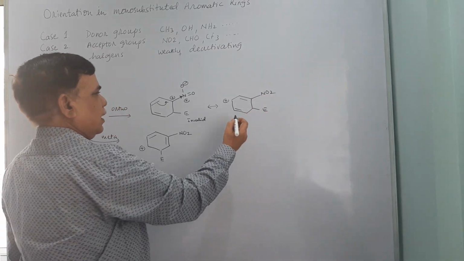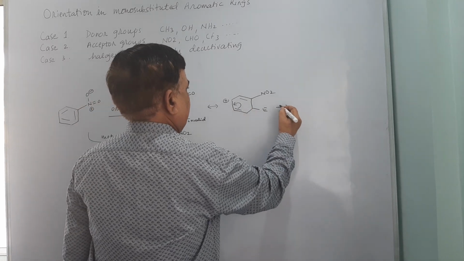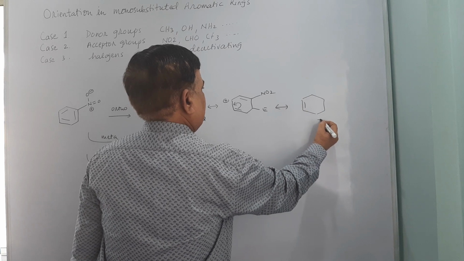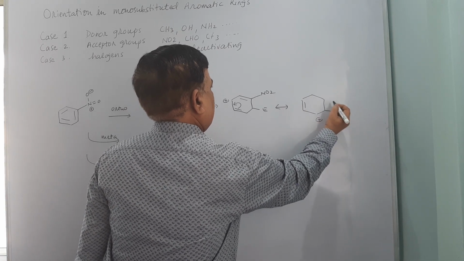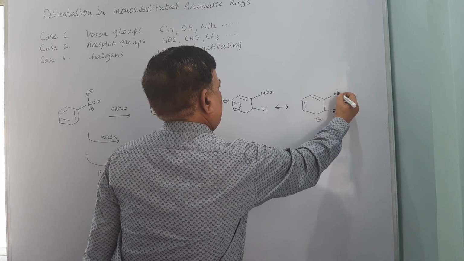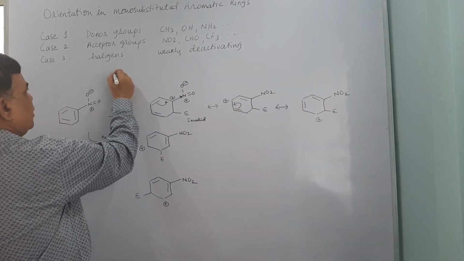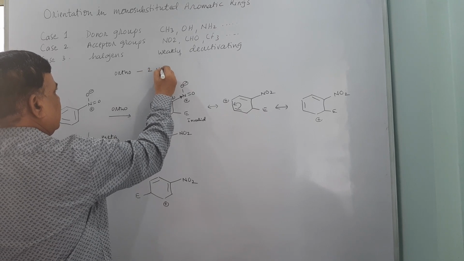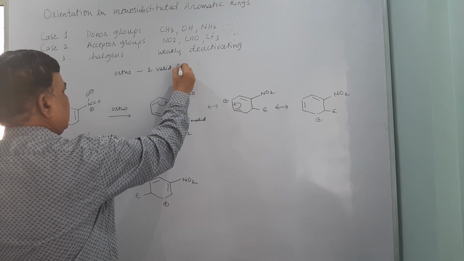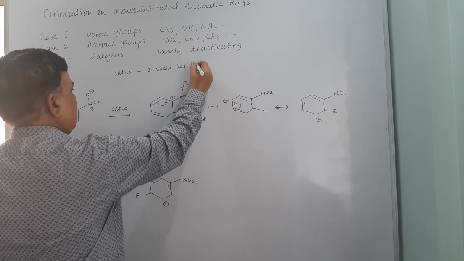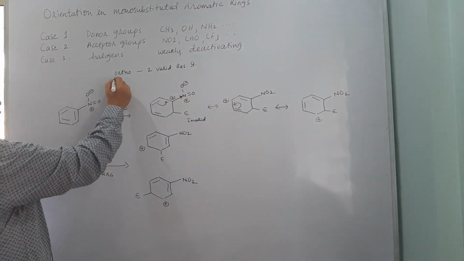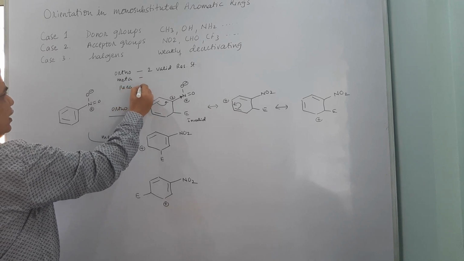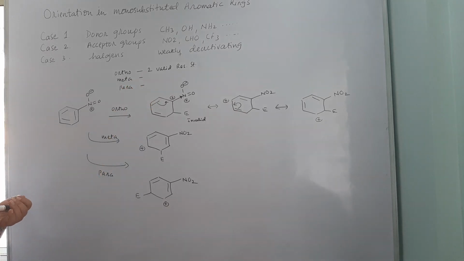This is there, and one more is possible, wherein you will have the second valid resonating structure. So in all you will be having two valid resonating structures. So ortho approach will have two valid resonating structures, of course, for the transition state. Similarly, we will have to look at meta and para. I am just putting the things together so that it will be easy for you to understand, right?